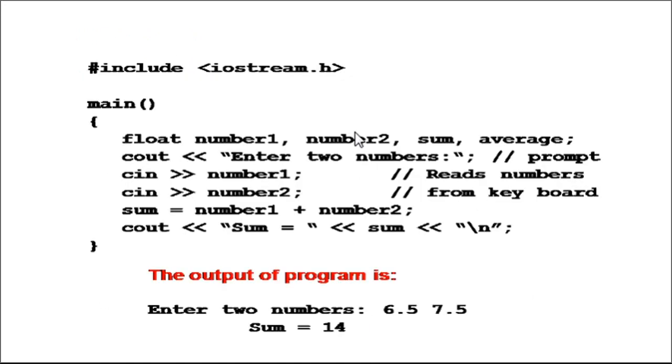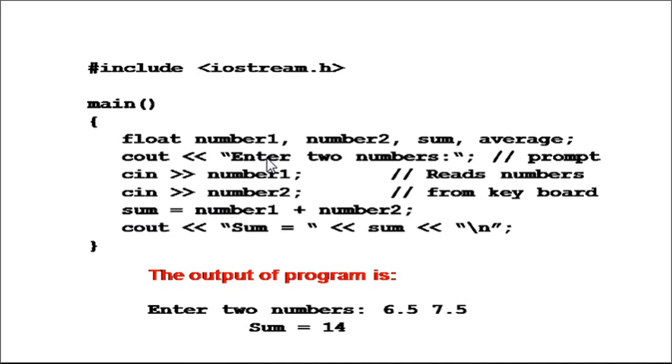Now, the way we include header files in a C program, even in a C++ program we need to include a header file. So one header file, iostream.h, we are including in this program. As you all know, in C programming every program must have a function called main, which is the entry point for your program.